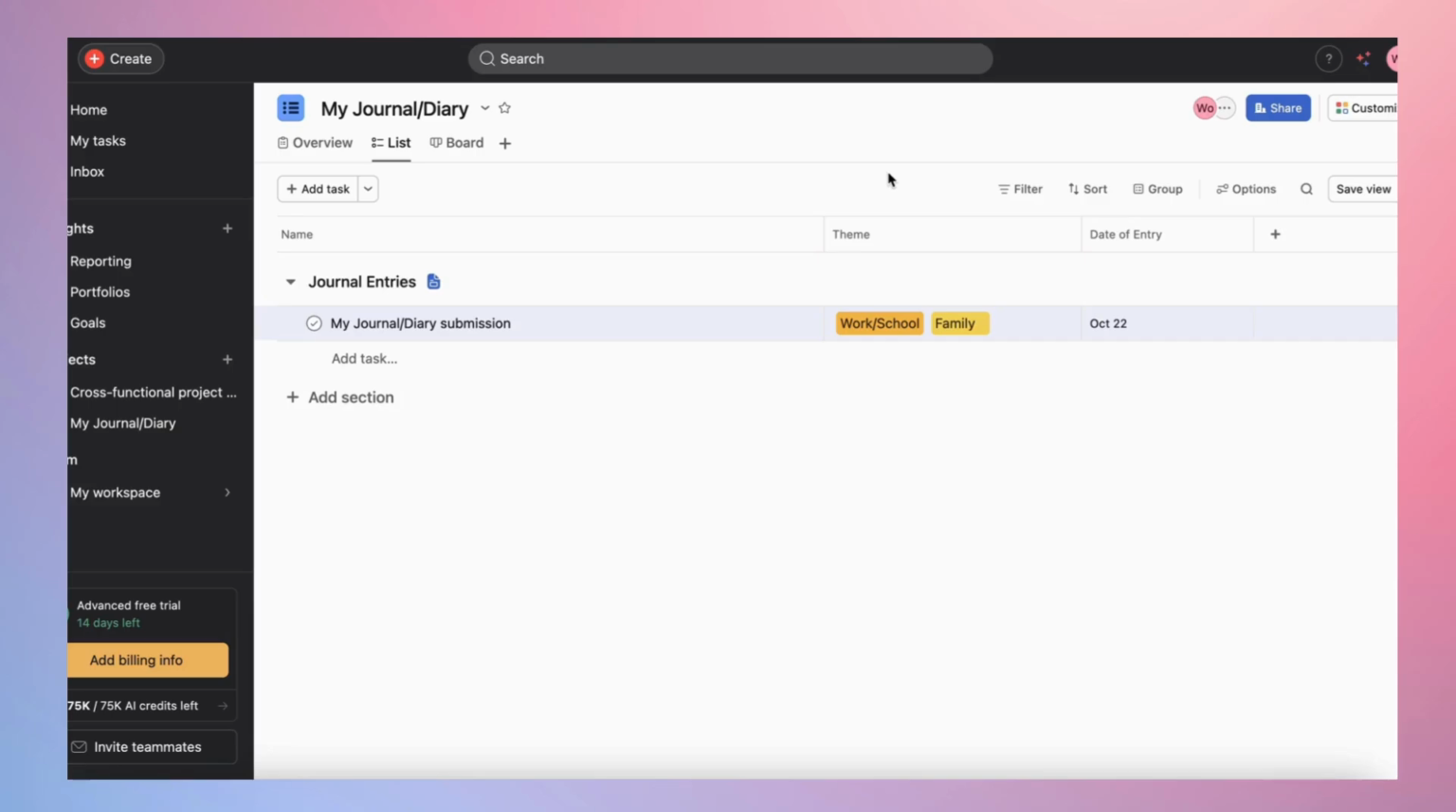If journaling is something that you want to do and you want to do it digitally and it's maybe something you have friction with, creating a form could be a really great avenue to try to get that into your routine.